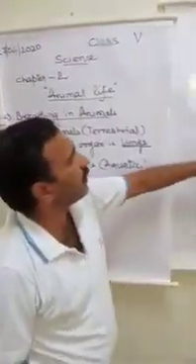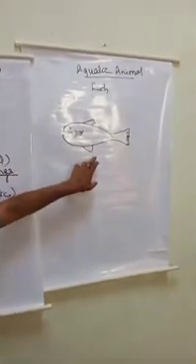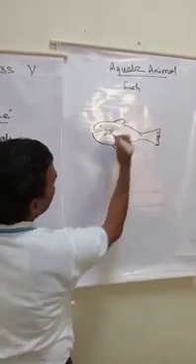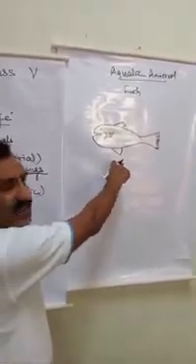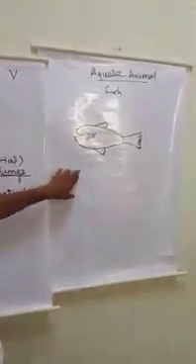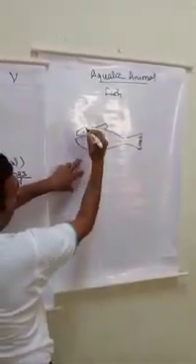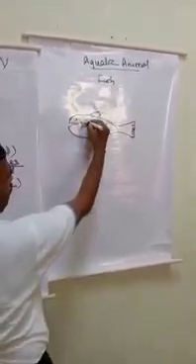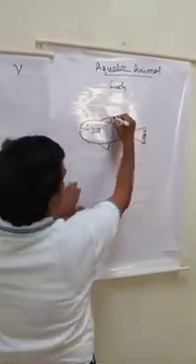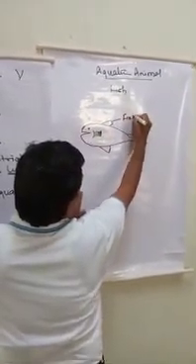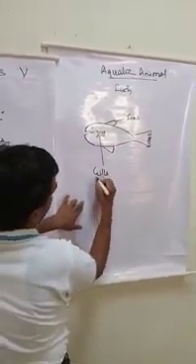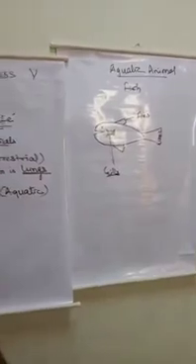Now we are discussing breathing in aquatic animals. I have given an example of fish. So dear students, don't laugh. This is a figure of a fish. Have you ever seen a fish? Definitely, all of you have seen fish. Now try to remember one structure just after the mouth of the fish. This one, these are the fins. But I am talking about this one. These are called gills.